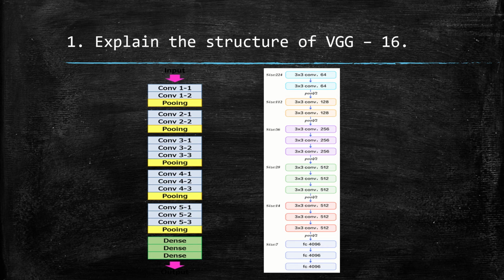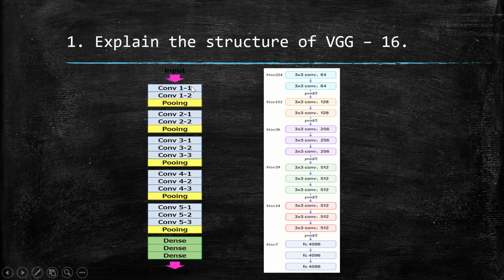VGG16 is one of the most famous and most common architectures used in deep learning. It has the first two layers as convolution layers, followed by pooling, and then again two convolution layers followed by pooling, then three convolution layers followed by pooling, then three again followed by pooling, and finally three again followed by pooling, and three dense layers in the last three layers.